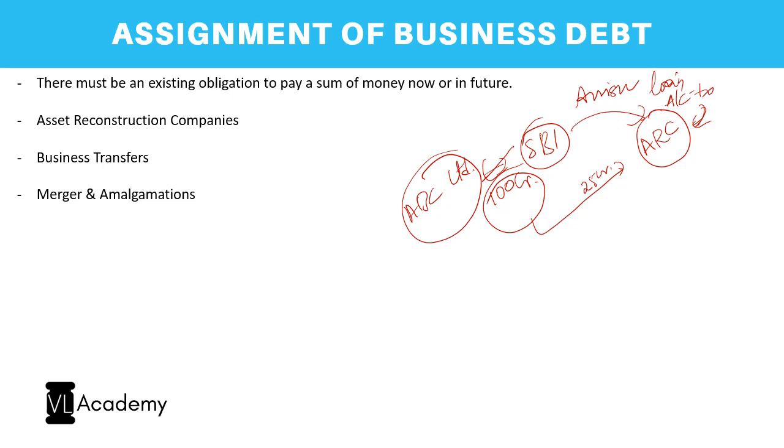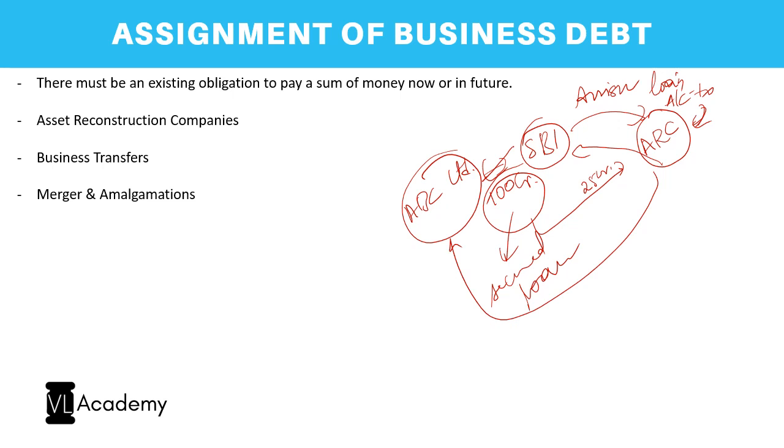However, it is not an actionable claim, because we are assuming this to be a secured loan. But over here, if you observe, the assignment has been made by the lender. So the ARC will step into the shoes of the lender and recover from ABC Limited.